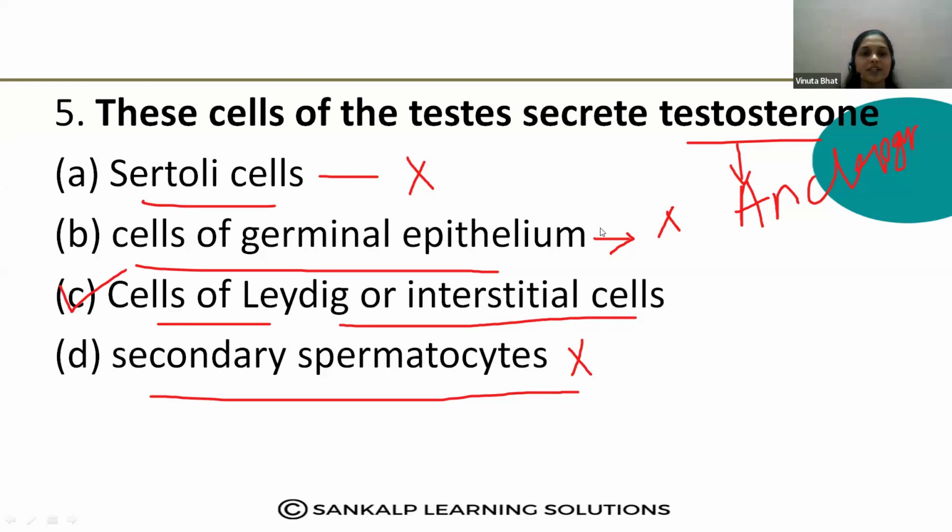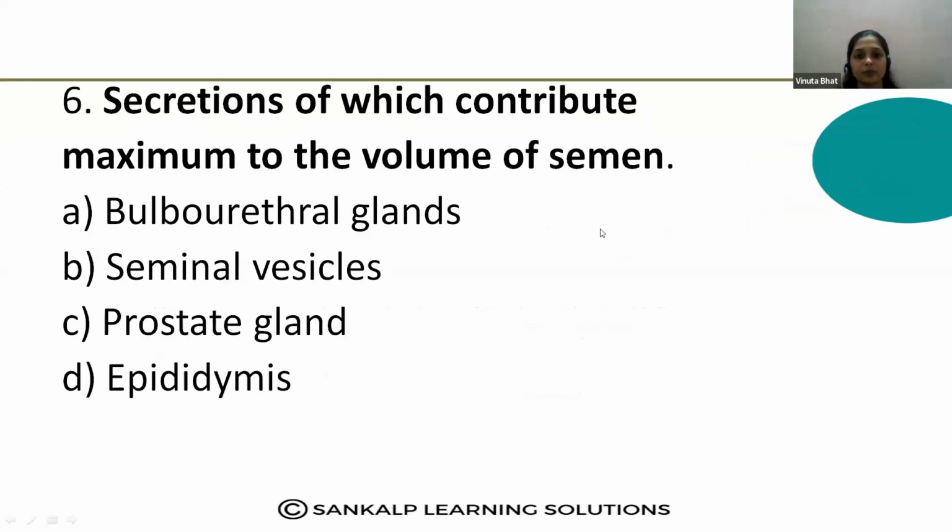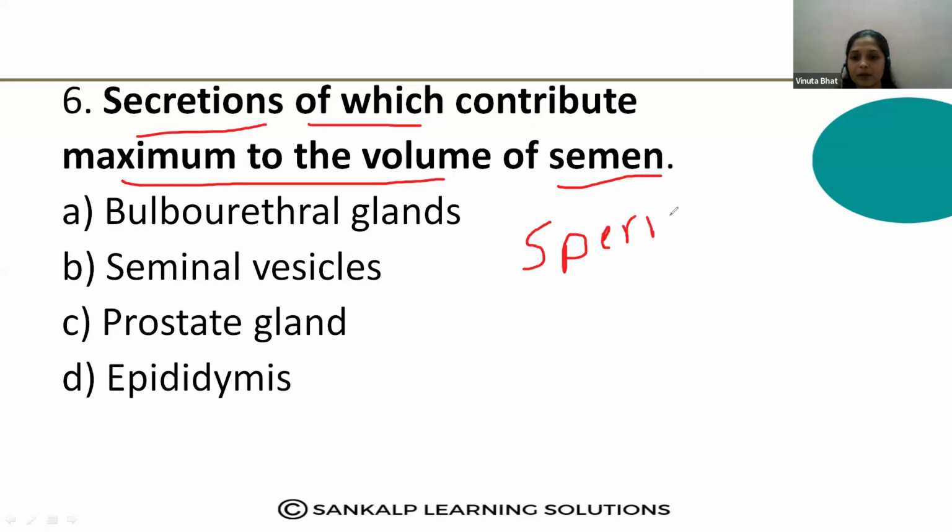Sixth question. Secretions of which gland contribute the maximum to the volume of the semen? Very important. What do you mean by semen? That is containing the sperm and fluid. Sperm plus fluid, that is called semen.